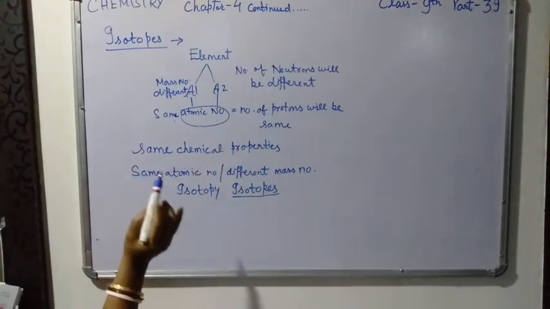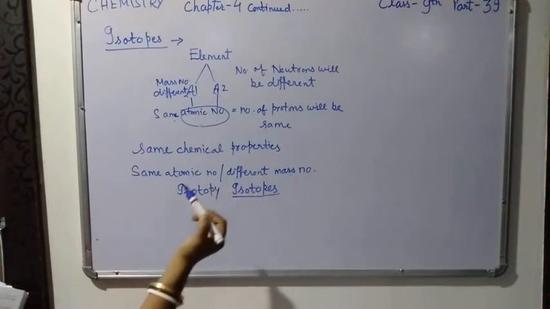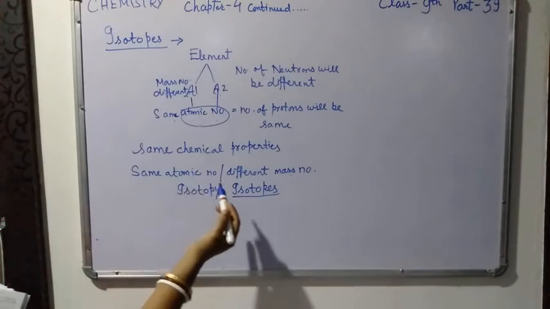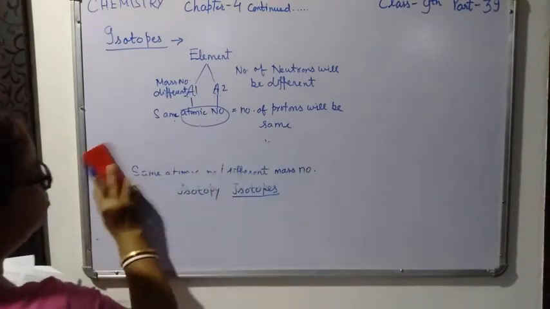This type of property is called isotopy, and that type of atoms are called isotopes. Many examples of isotopes are there.